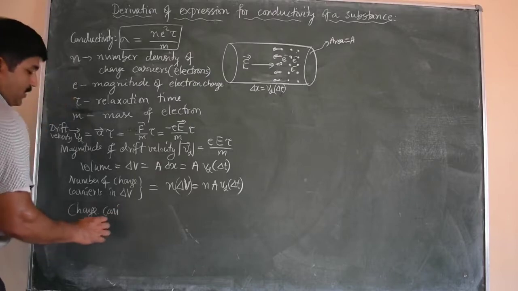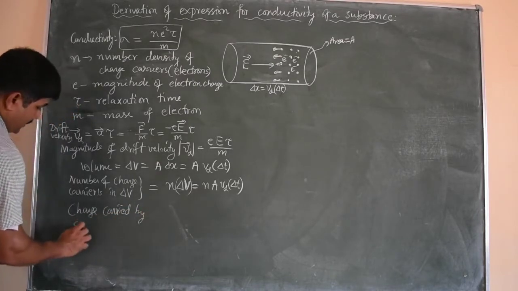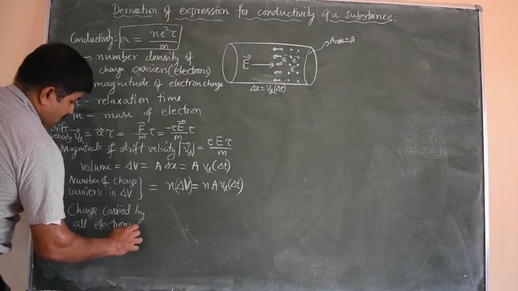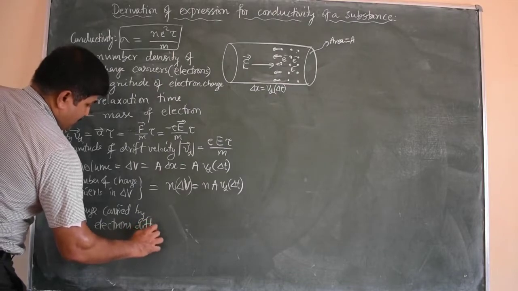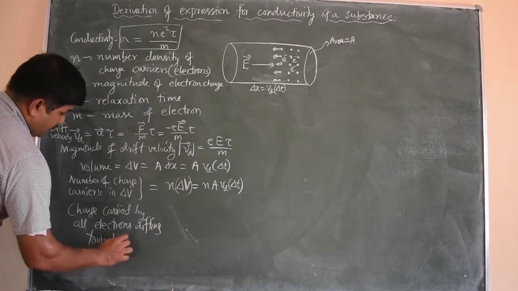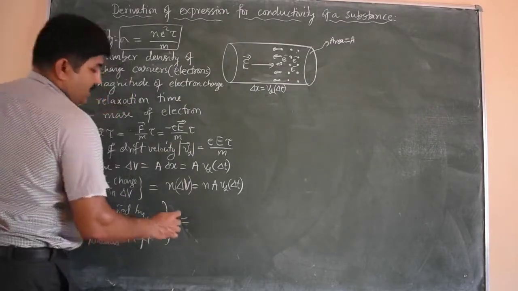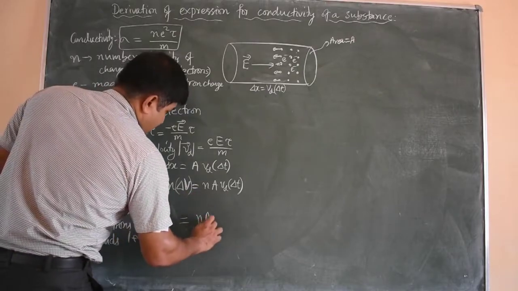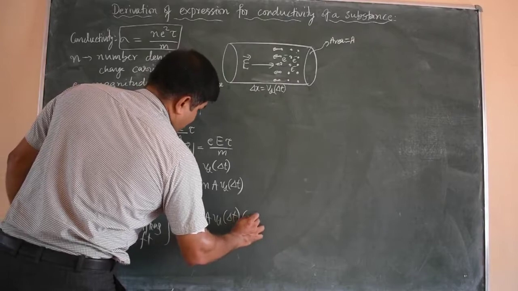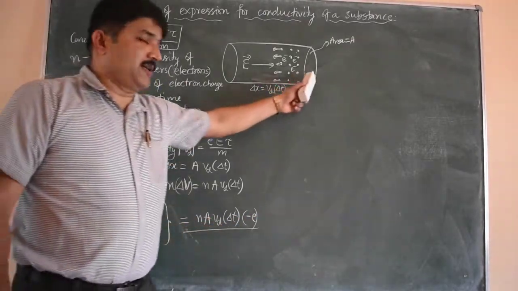Total charge carried by all electrons drifting towards left is equal to how much? So n A Vd delta t into charge of one electron. So this is the amount of charge carried by all the electrons.